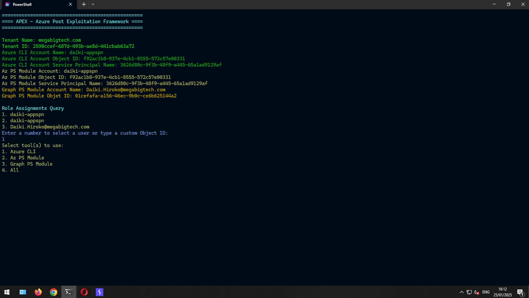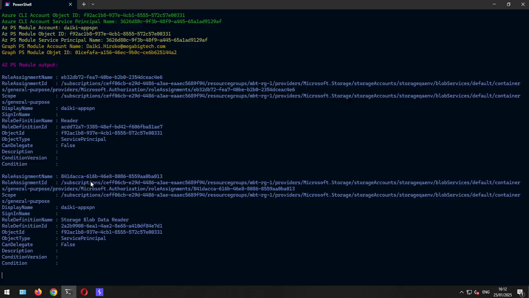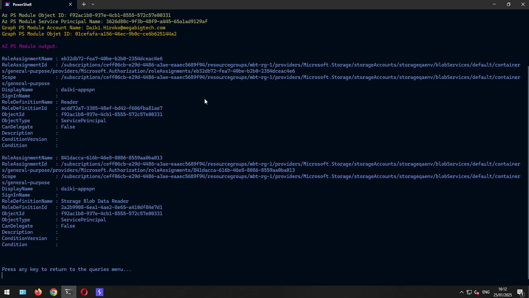So in that case, now the attack path for this is that there are roles assigned to the service principal. I don't know, let's use the Azure PowerShell module. And we can see that in the resource group mbtrg1, there is a storage account of the name storageQA, so quality assurance environment, whatever. And there is a container in there with the name of general purpose. No, I think it's not the container, it's more like the name of the blob. I'm not 100% sure.